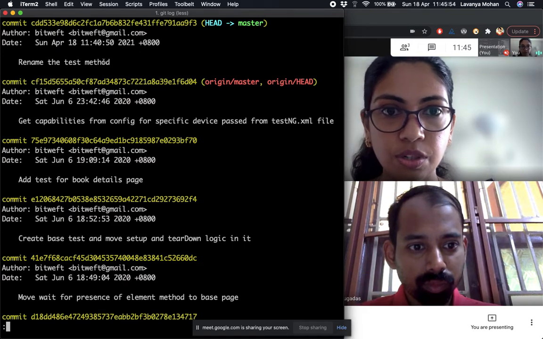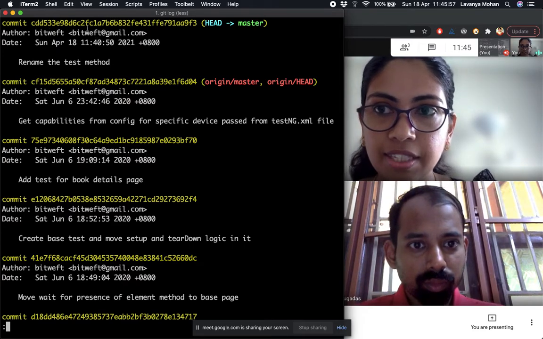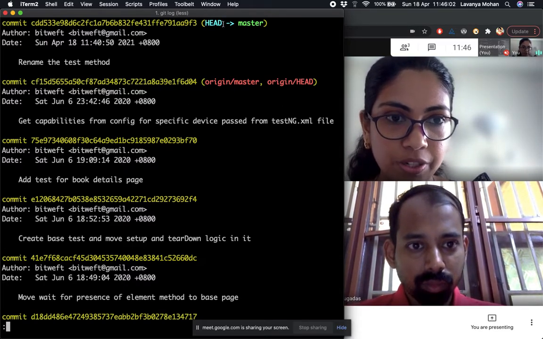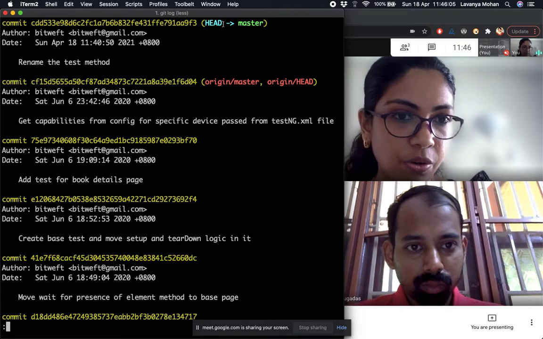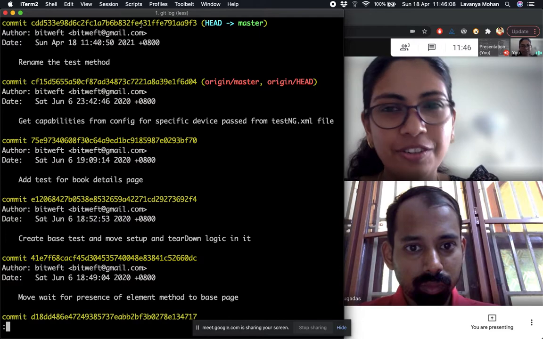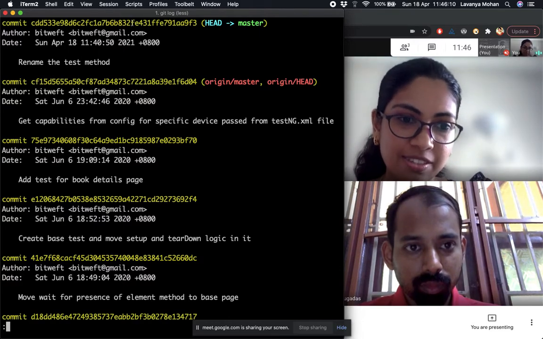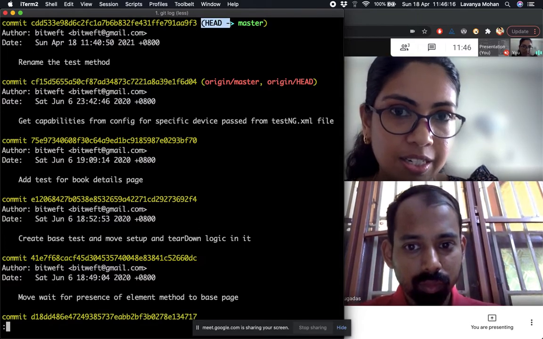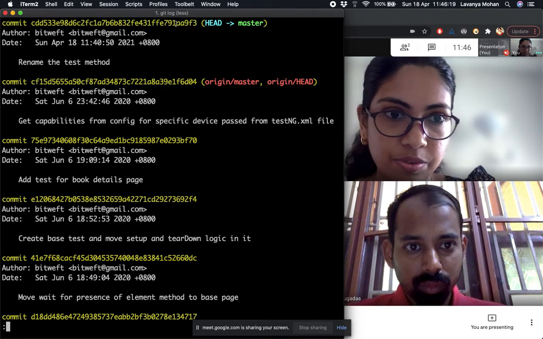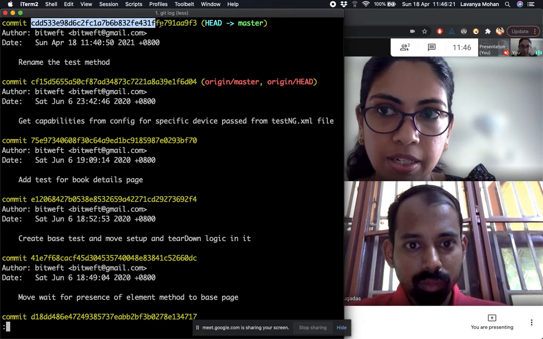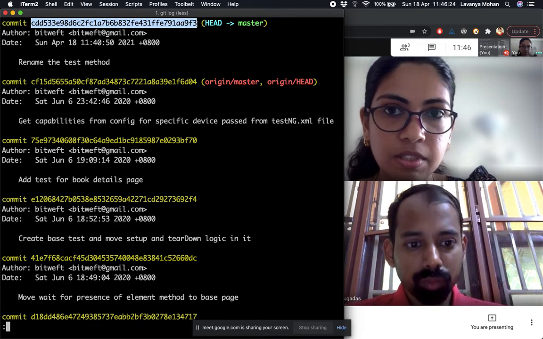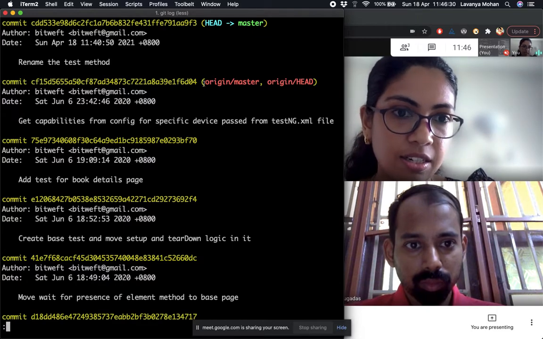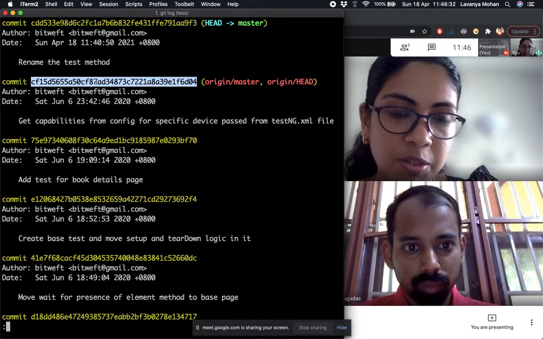We can see. So when we do git log, we can see that okay, there is a special pointer called head, right, which points to the latest commit. For now, let's just assume that it is the latest commit. When we maybe talk about branches, we can talk a little more about it. But currently, this is where the head pointer is. So basically, in my local, this is where my head is pointing. This head pointer is actually at this commit. And if you see origin is our remote. That is actually pointing to a commit behind.